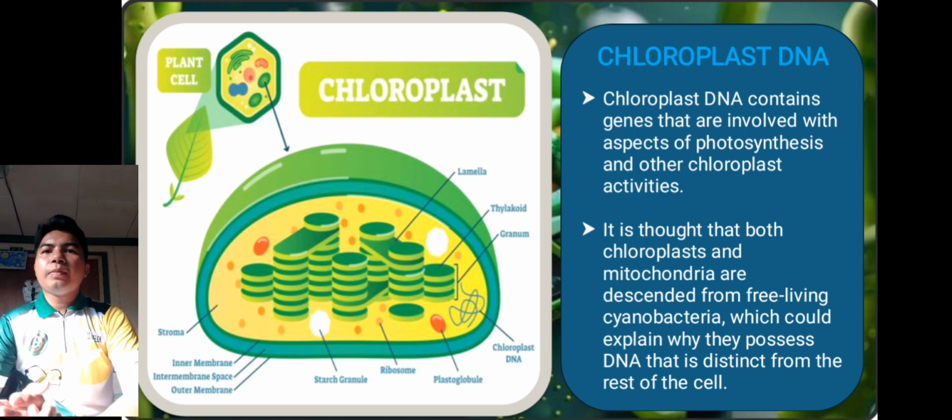So, alam na natin, di ba, paano mag-function ang chloroplast DNA. It involves the aspects of photosynthesis and other chloroplast activities.